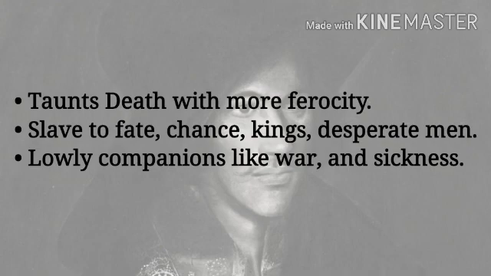He then accuses death of having lowly companions such as poison, war, and sickness. He has taunted death, telling him that he is not to be feared, but rather that he is a slave to the will of fate and men, and that as a lowly slave, his companions are even lowlier beings such as sickness and war. This accusation serves to allow the readers to feel a sense of power and victory over death. The speaker certainly feels authority over death, and he passes this feeling along to his readers when he puts death in his place by talking down to death.